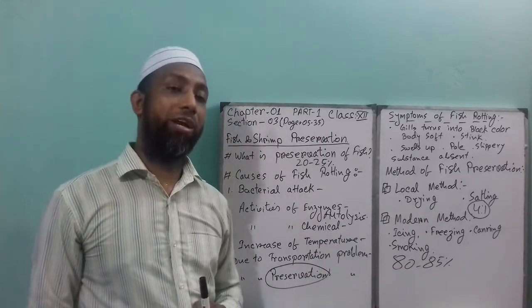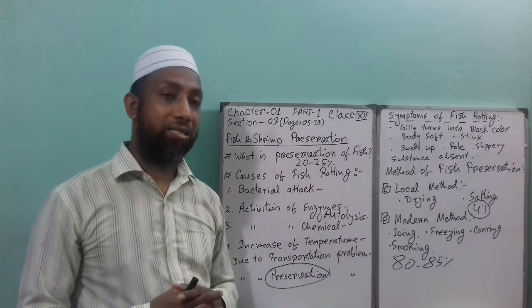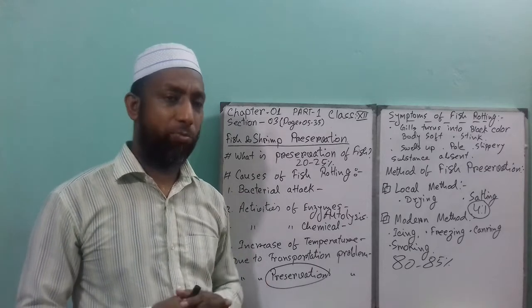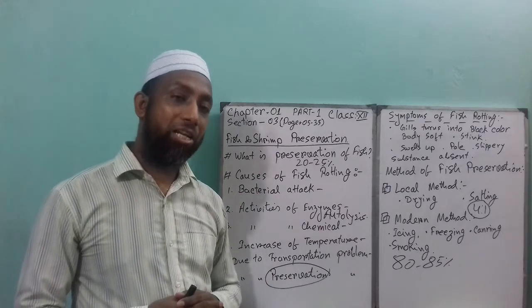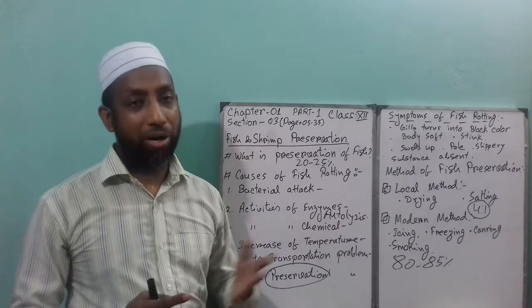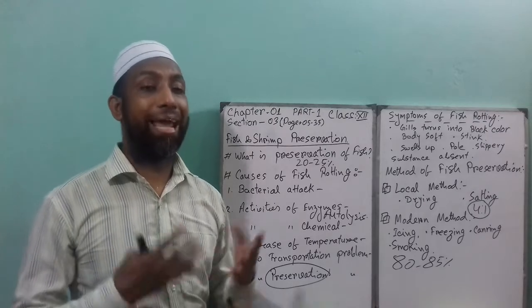Sometimes in the creative question they give you something like Mr. Rohim collects some fish in the coastal region, might be small fish or large fish, and Rohim sells some fish in the market, but after selling the fish they have some excess fish.